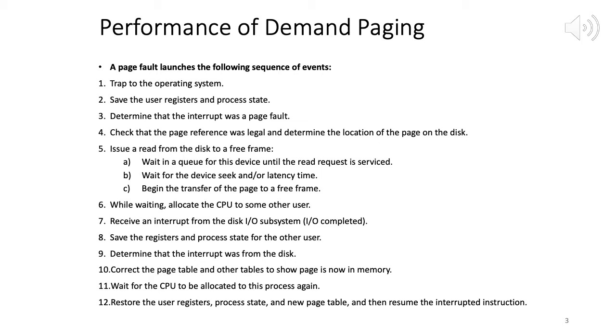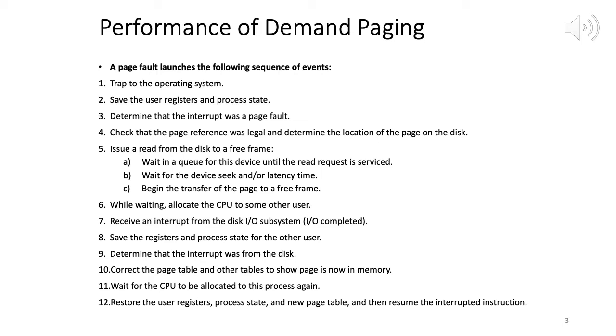Correct the page table and other tables to show the pages are now in memory. So update the page table entry. Now for that page you will mark it as valid, and the entry will correspond to the base physical address. And of course you have to wait for the CPU to be allocated to this process again, depending on the scheduling algorithm.